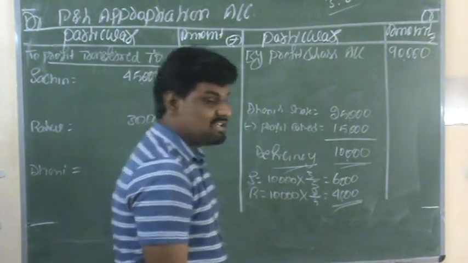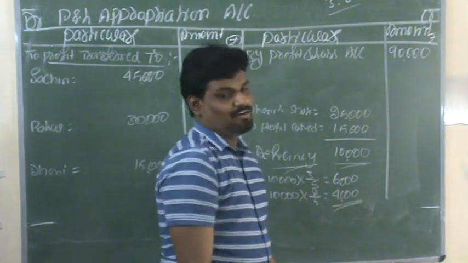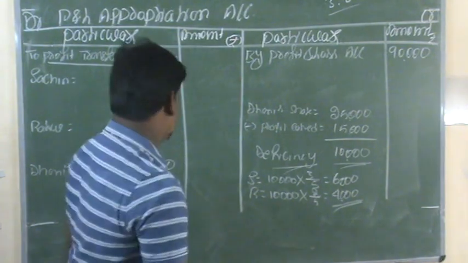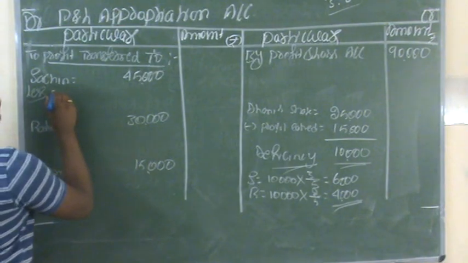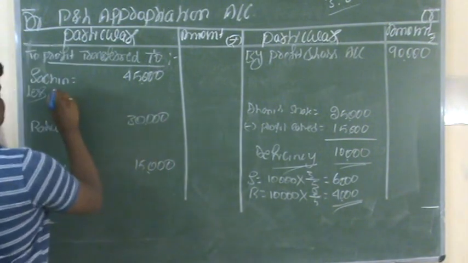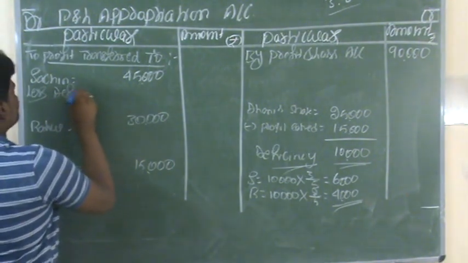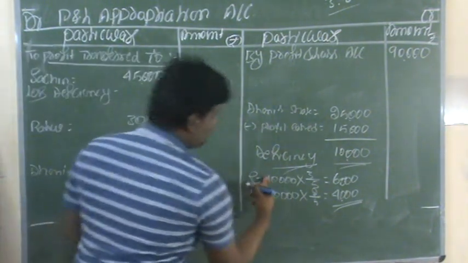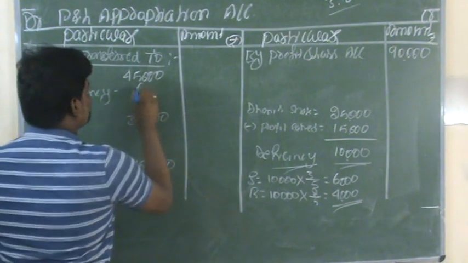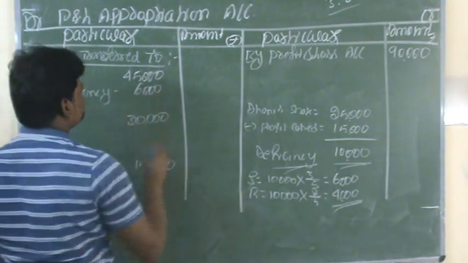This is the deficiency amount borne by both partners. So here, less deficiency. Sachin's share of deficiency is 6,000 rupees.